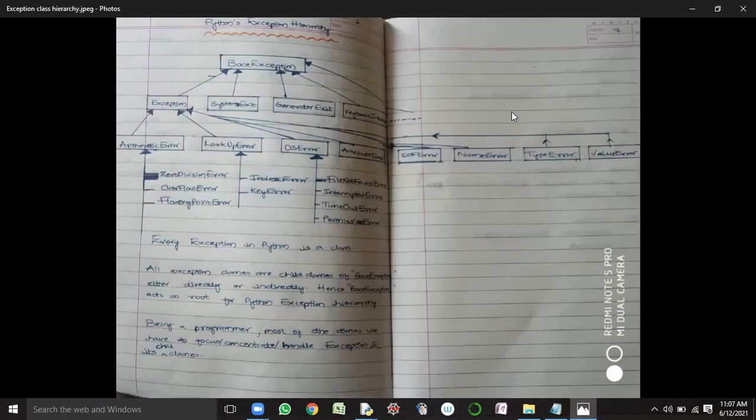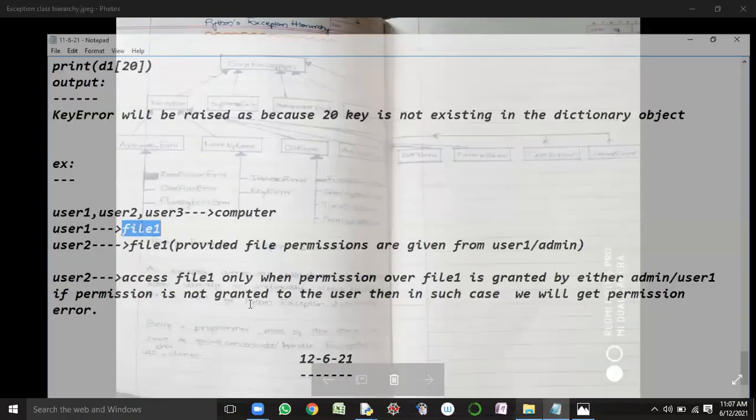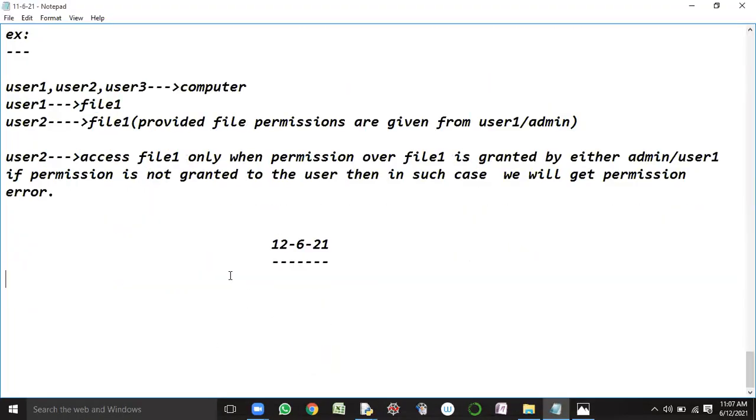Now, with the help of these particular exceptions, if the requirement of the customer is not satisfied, what do we have to do? We have to define our own exception in the Python programming language.